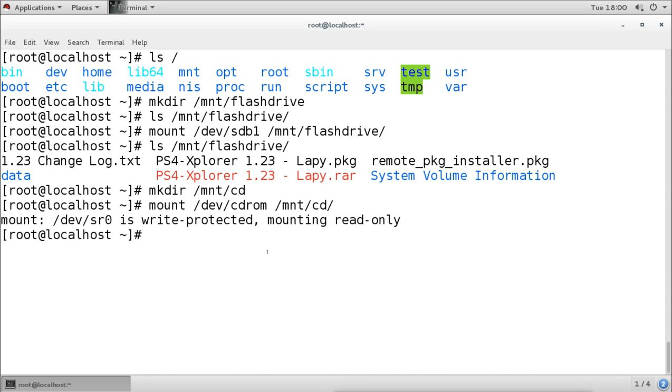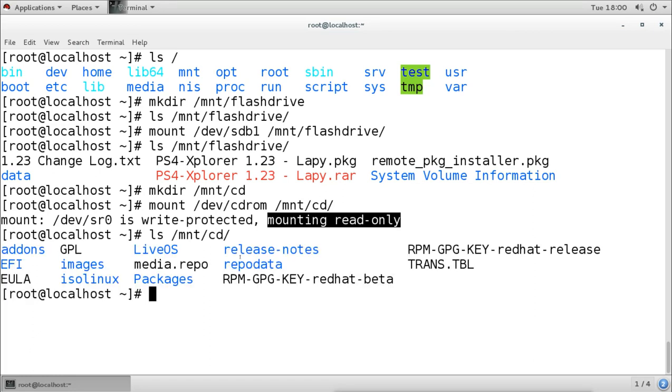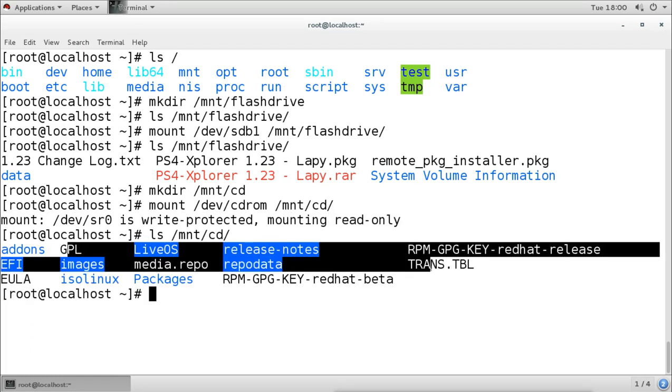It says it is mounting the CD/DVD in read-only mode, because it is a CD/DVD, and we can see all the data of that CD under the /mnt/cd directory.